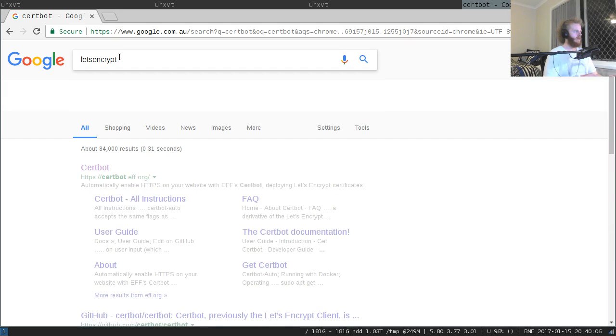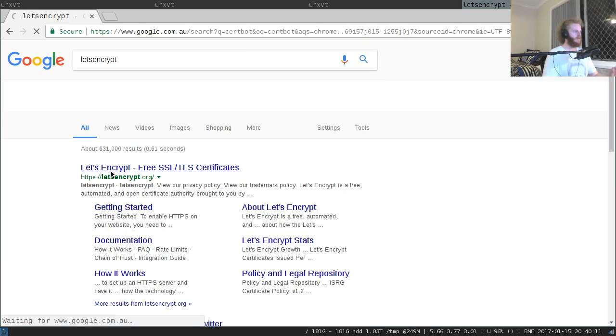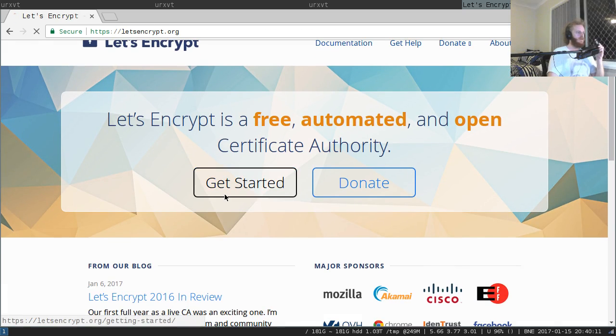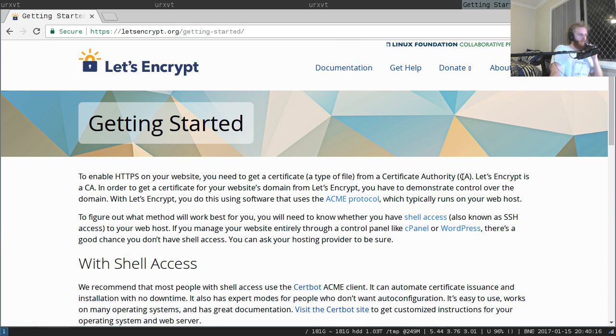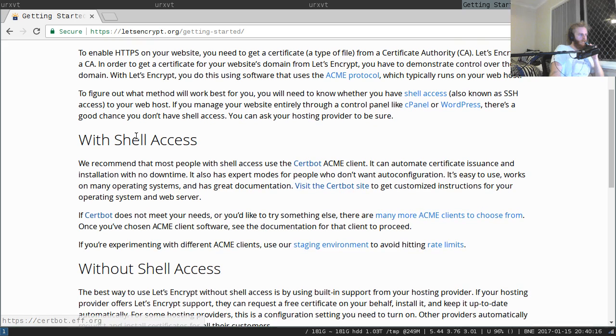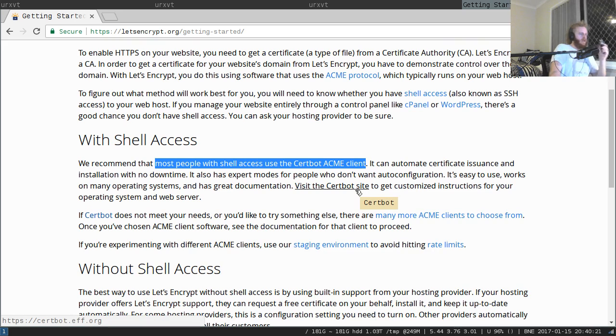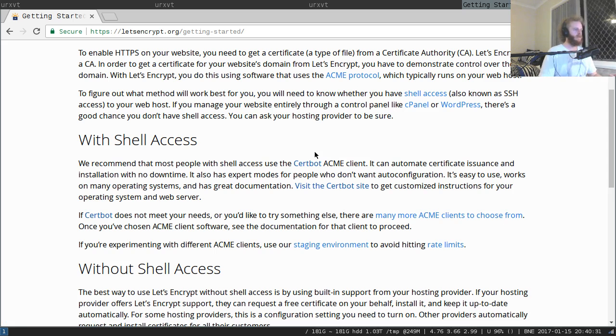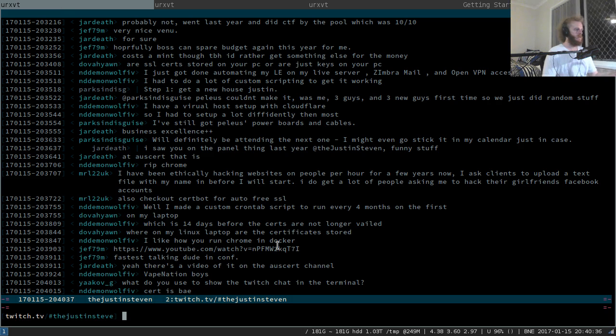Or do they have like a reference client still? Maybe Let's Encrypt used to have a reference client, and then EFF came out with Certbot, and Let's Encrypt have just gone, yeah, that one's now the official one. Very cool. I'll have to check it out.